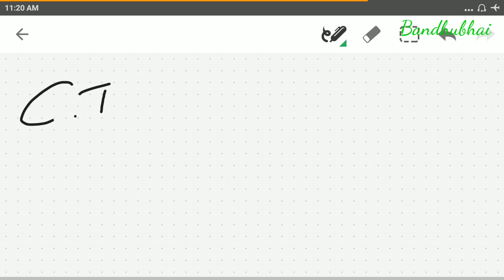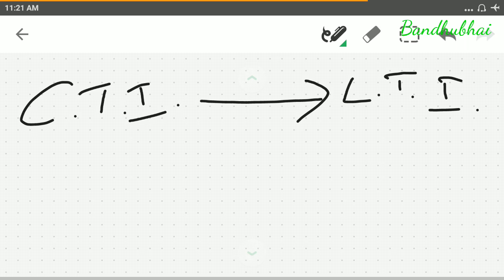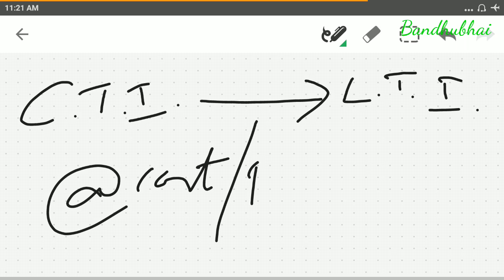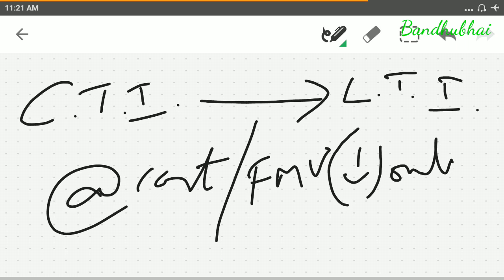After passing, see, I have recorded an item as current investment. Now I want to switch it to long-term investment. With which value can I shift it to long-term investment? It is at the cost or fair market value, whichever is less on the transfer date. Are you getting my point? See, I have current investments. In April 2006, I mean to say this year, while preparing the balance sheet,